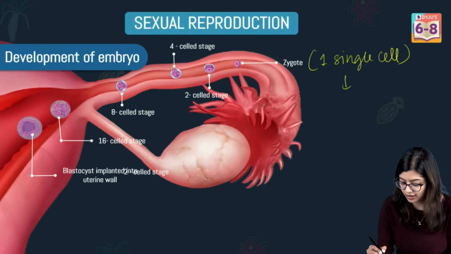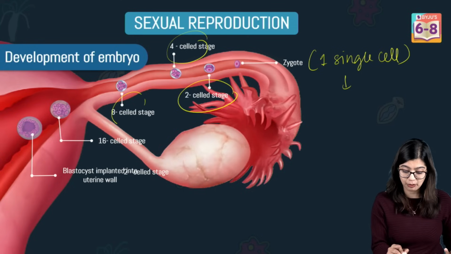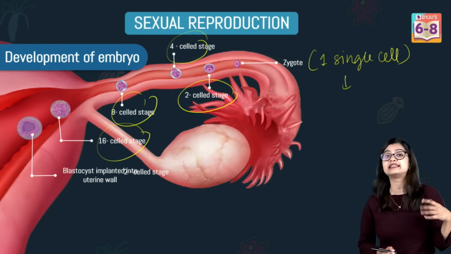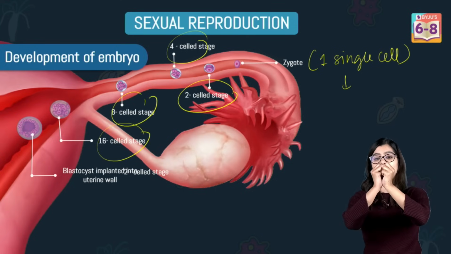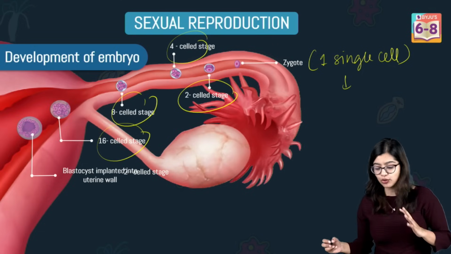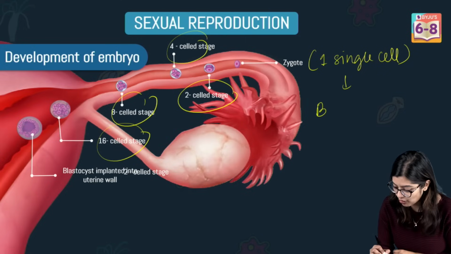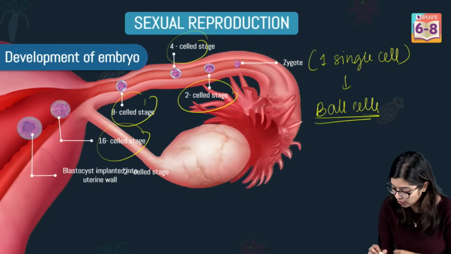So now it will start to divide, forming 2 cells, then a clump of 4 cells, then a clump of 8 cells, then a clump of 16 cells, right? It will keep becoming bigger in size, and it will keep growing in number. But if you look at it, now it's just a ball of cells, right?